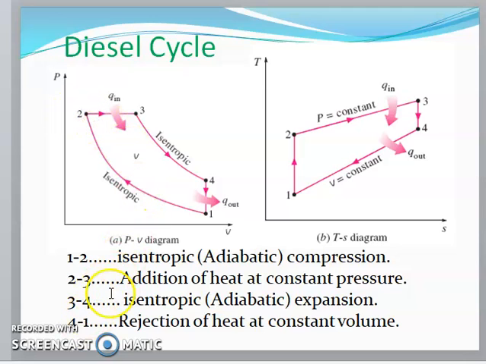Process 3 to 4 is isentropic, adiabatic expansion. And finally, 4 to 1 is rejection of heat at constant volume. These are the processes applied in the diesel cycle.